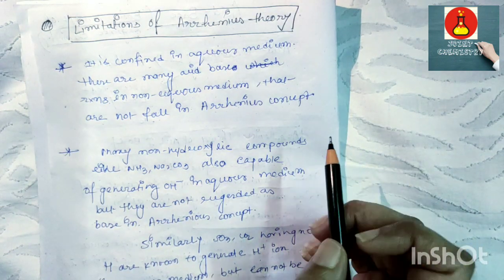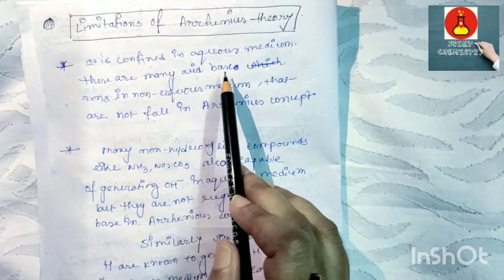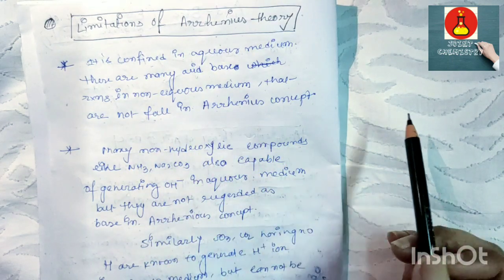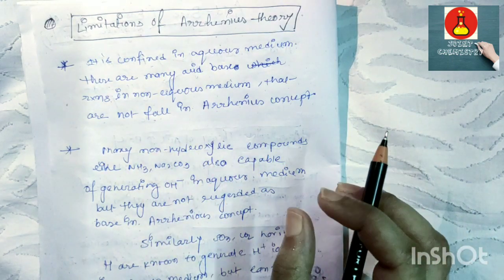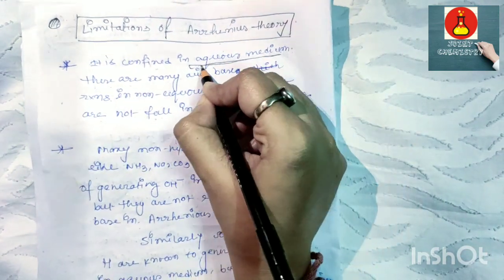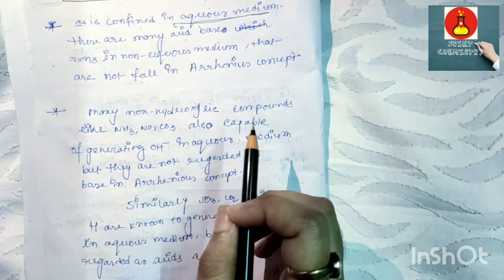Limitation of Arrhenius theory: it is confined to aqueous medium. There are many acid-base reactions in non-aqueous medium that do not fall under Arrhenius theory. That is, Arrhenius theory is related only to aqueous medium. For non-aqueous medium, it is not valid. And the second limitation is many